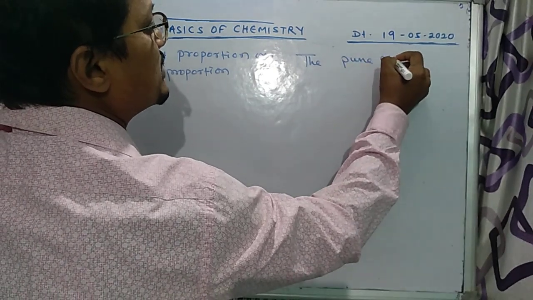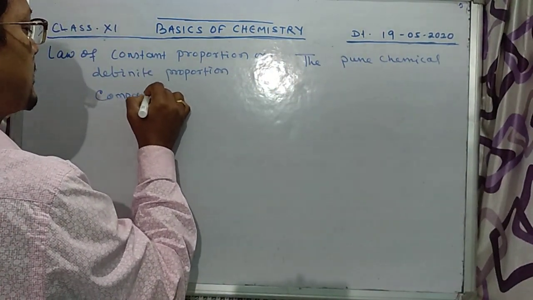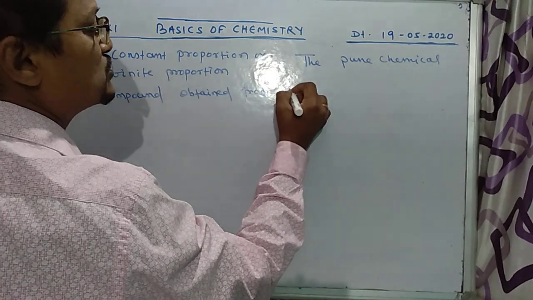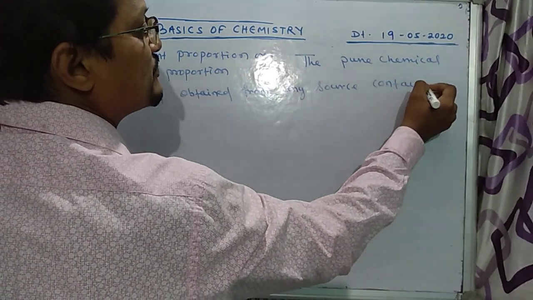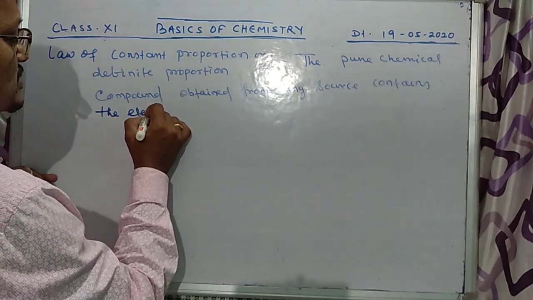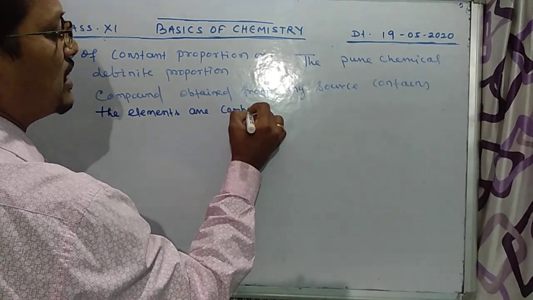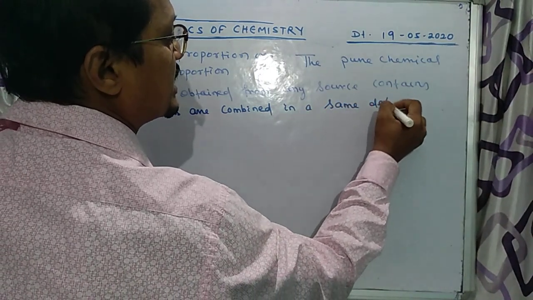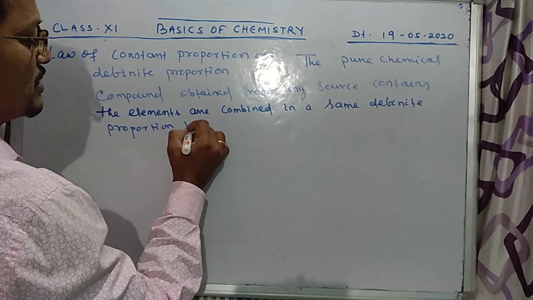The pure chemical compound obtained from any source contains the elements combined in the same definite proportion by mass.